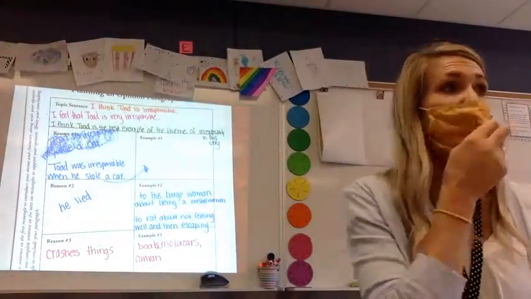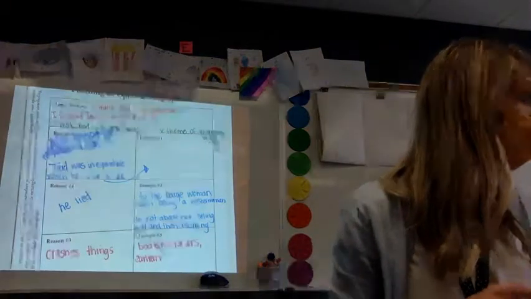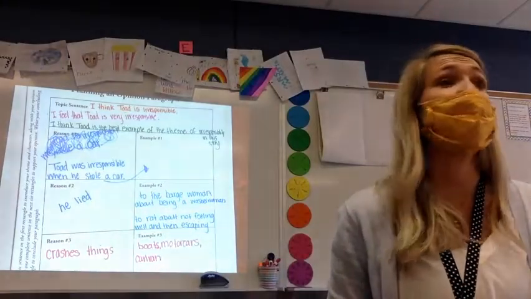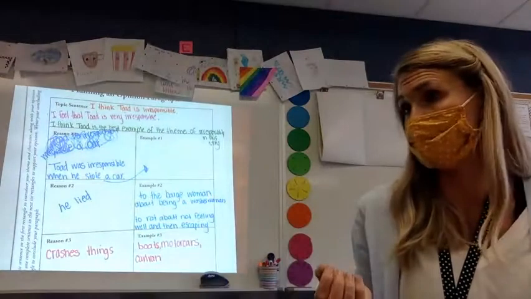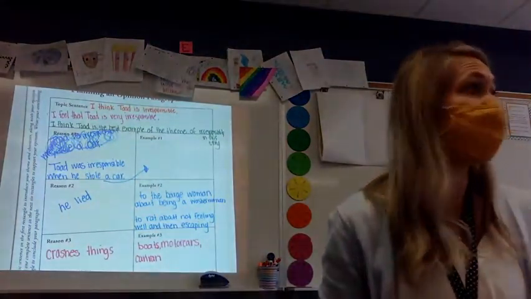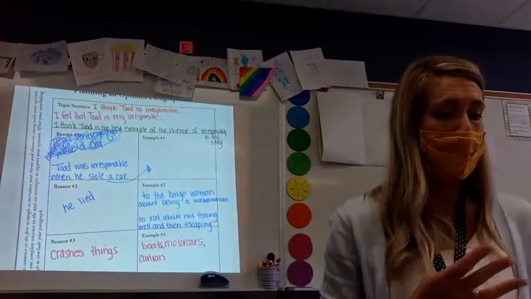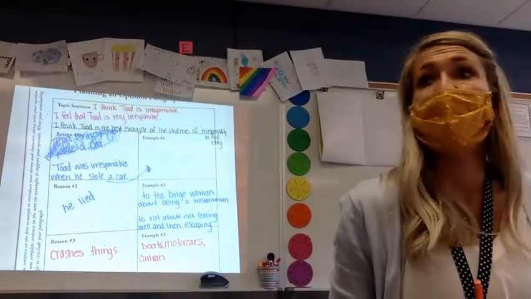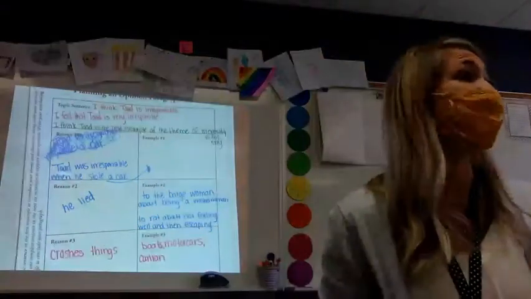You're right. Yesterday he lied to the gypsy, right? Yeah. And then he lied to the two old men in the car. He lied to lots of people yesterday in our story as well. So lots of examples of lying. Another reason he was irresponsible was that he crashed things, boats, motor cars, a caravan, or he spends too much money on boats and cars. He's wasting all his money. You can pick either one, what you want to do.